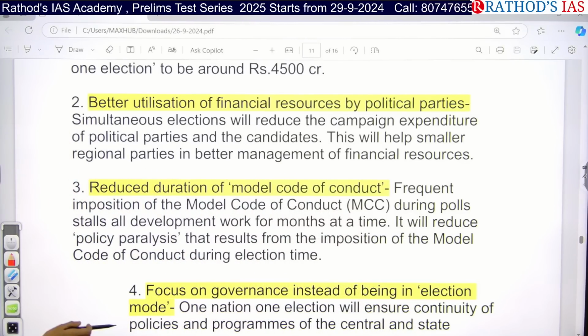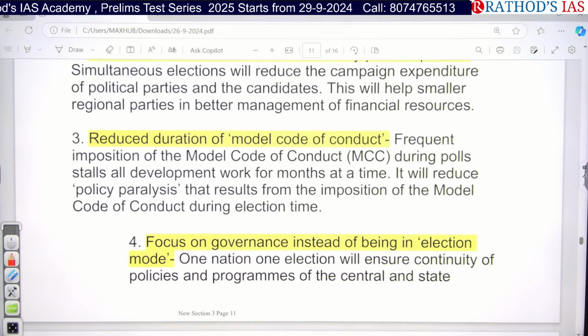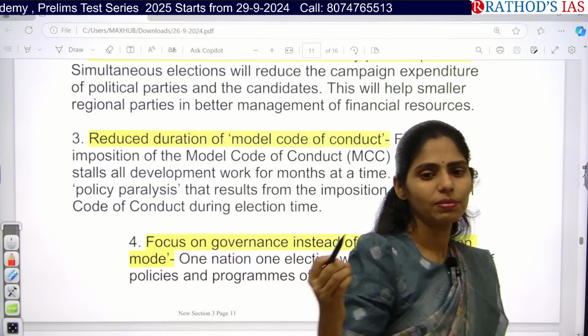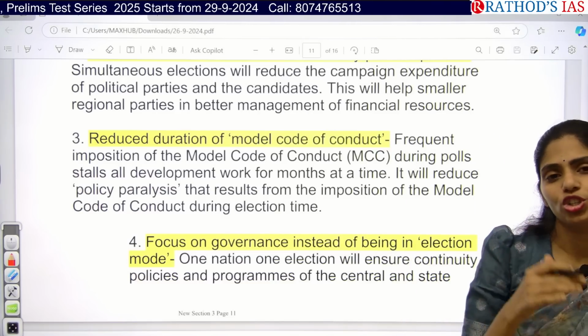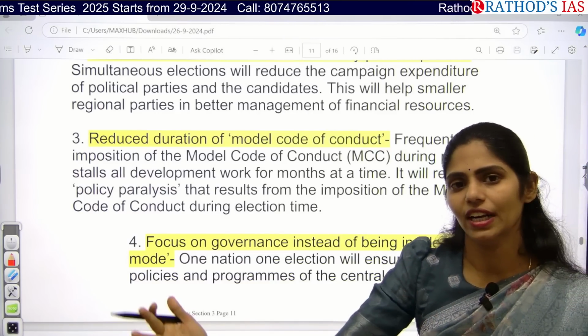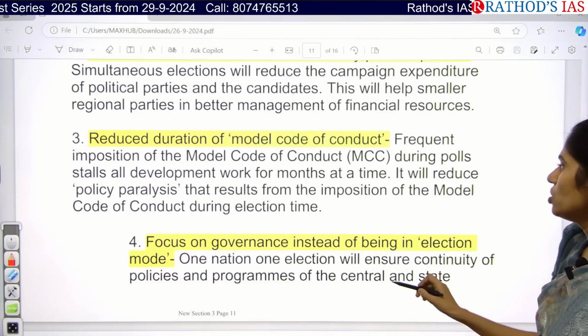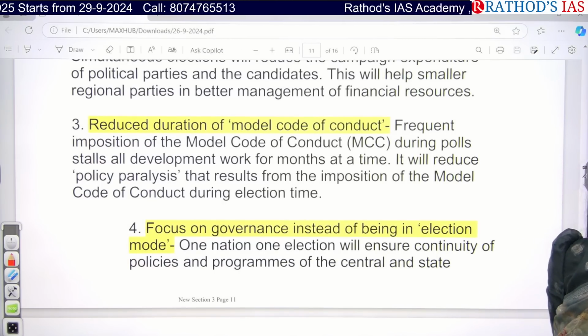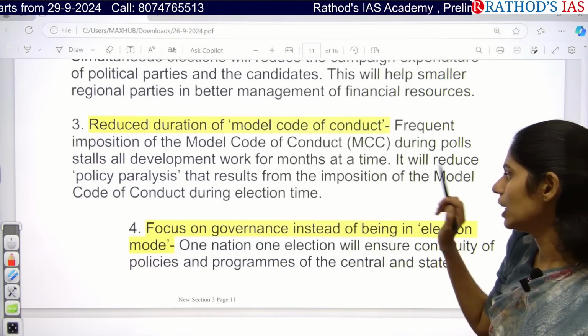And next one here is, there will be reduced duration of the model code of conduct. Whenever we are having elections for states and Lok Sabha separately, there will be imposition of the model code of conduct every time we have elections. That reduces the effectiveness of governance and leads to policy paralysis. So we can reduce that.